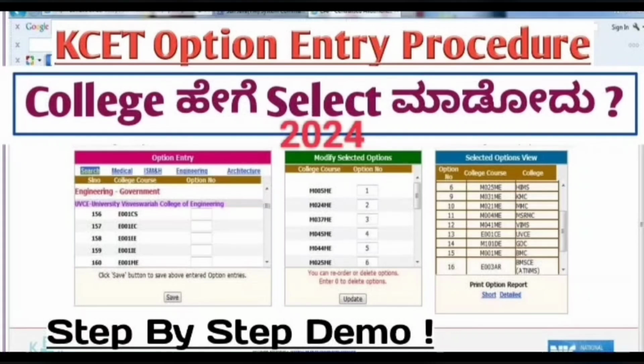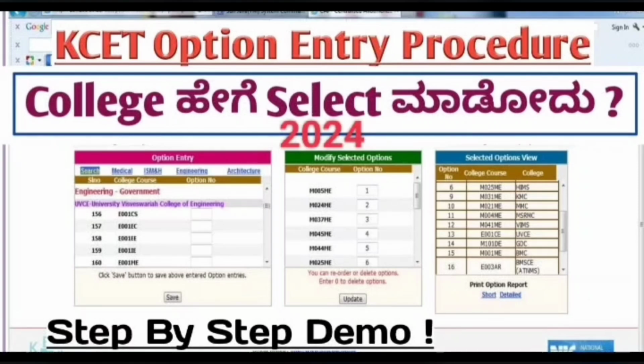I have seen many people make mistakes in option entry. In my time, my friends also made this mistake and they got bad colleges even with a good rank. So doing the option entry well is the most important thing. Here, the option entry procedure will decide your future.